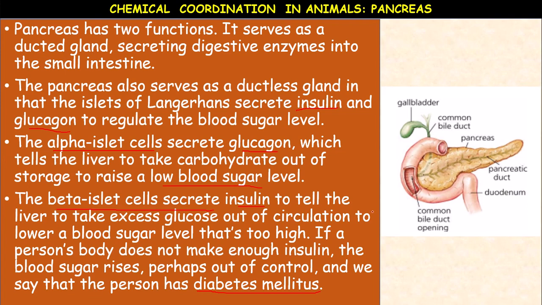So this is the pancreas. The pancreas is present below the stomach, near the duodenum. It releases its secretion into the duodenum through the pancreatic duct. But internally, the pancreas also possesses special cells called islets of Langerhans. These islets of Langerhans are of two types: alpha cells and beta cells. Alpha cells secrete glucagon and beta cells secrete insulin.